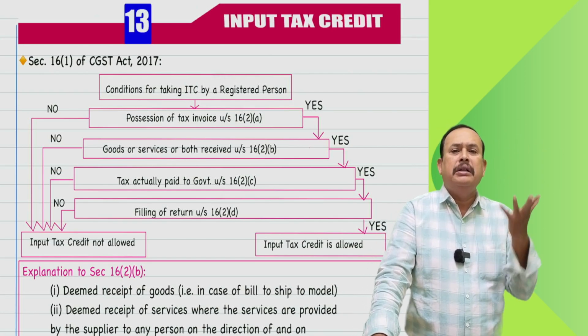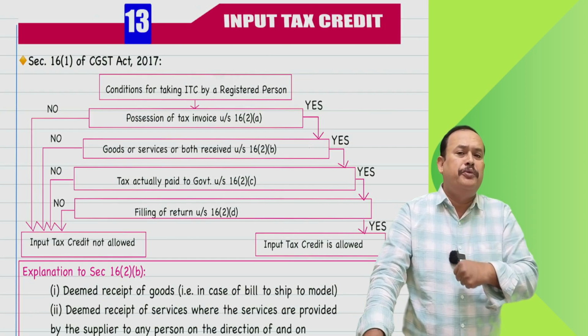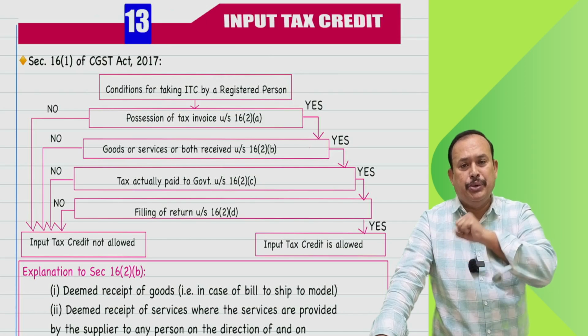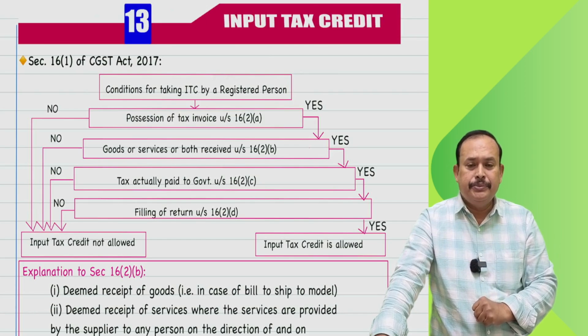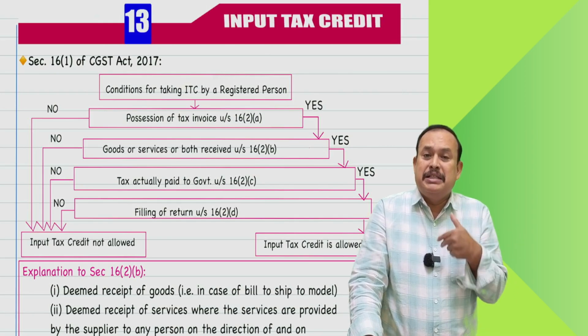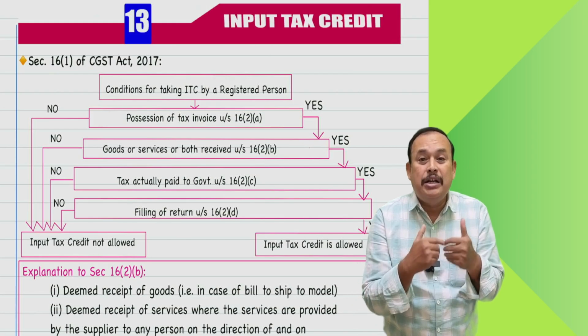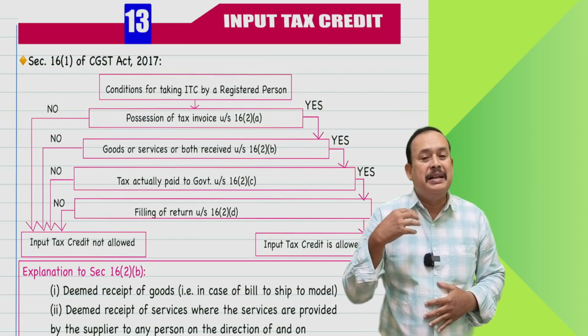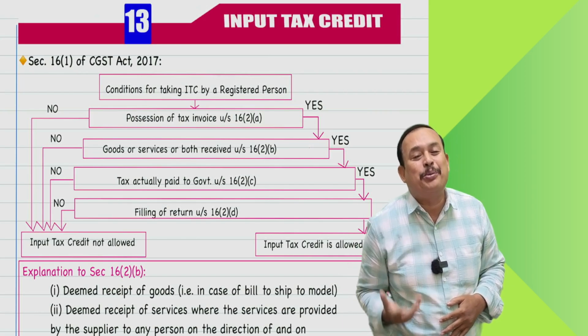If not paid, then input tax is not eligible for the recipient. There is a time limit prescribed now, which I will refer to in due course. At the same time, the recipient of the goods or services wanting to avail the input tax credit is allowed to avail only when the recipient has filed the return properly.